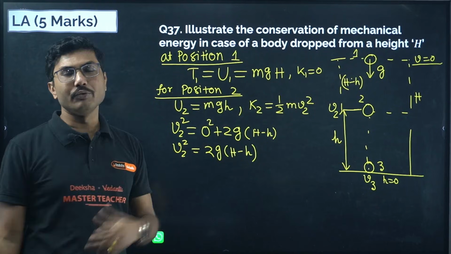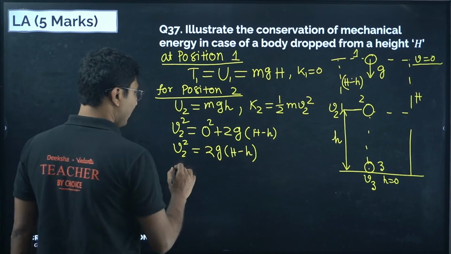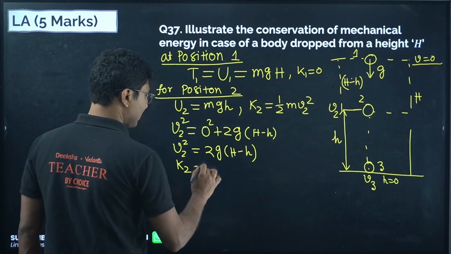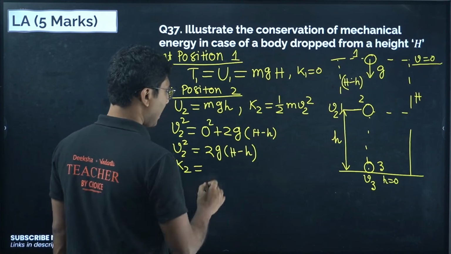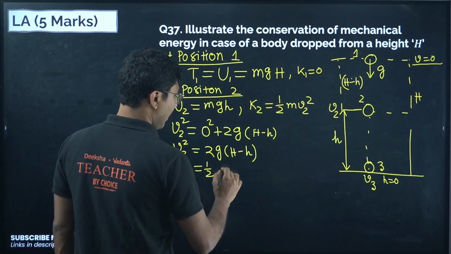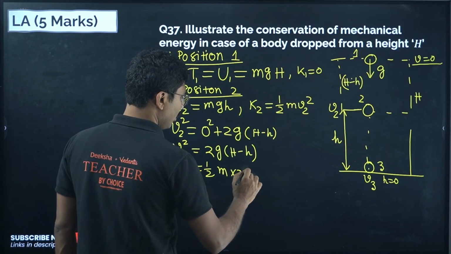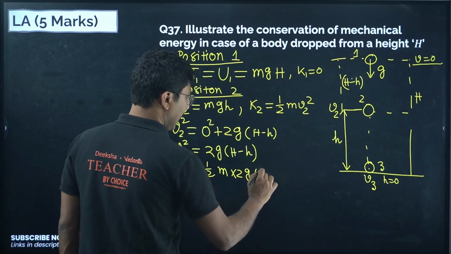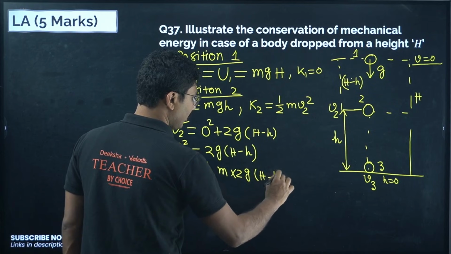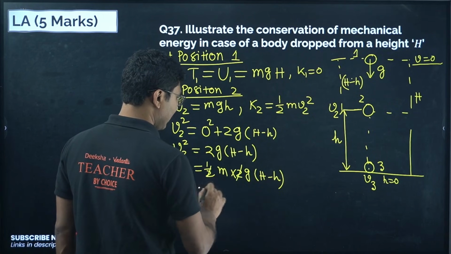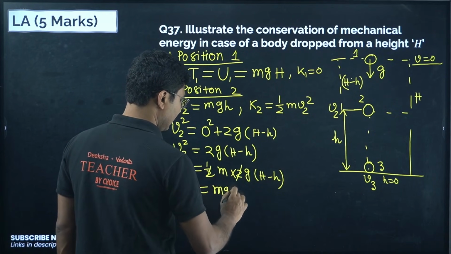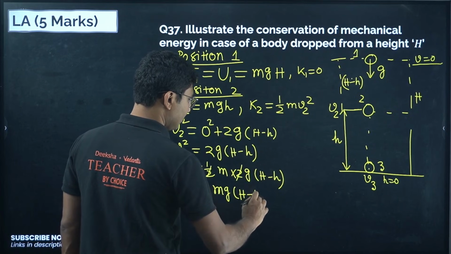So v square value we have calculated, so we can calculate kinetic energy 2 as well. Kinetic energy 2 is given by half m into 2g capital H minus small h. So 2 cancels and you get mg capital H minus small h.